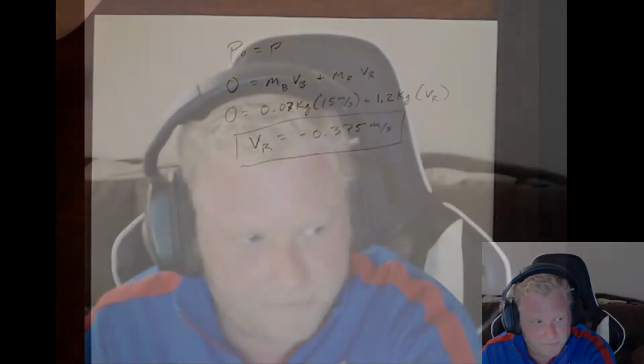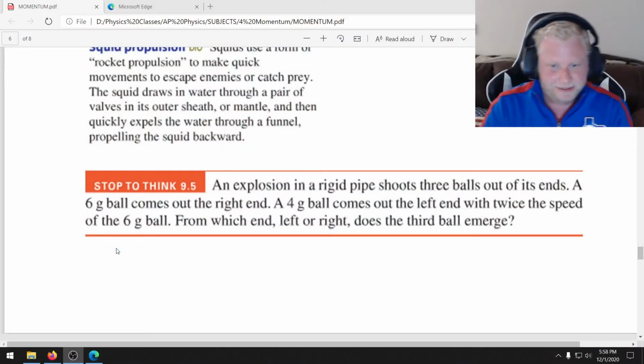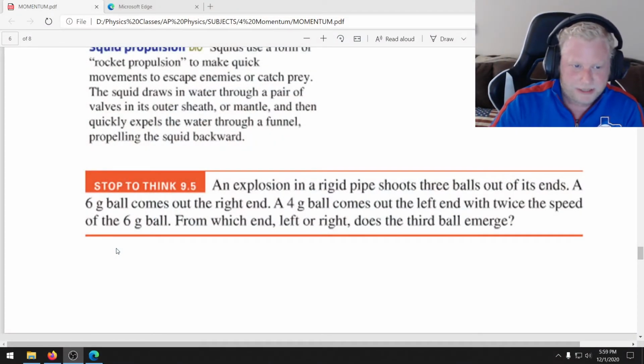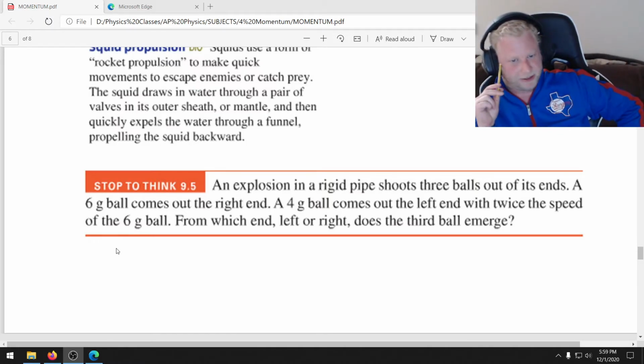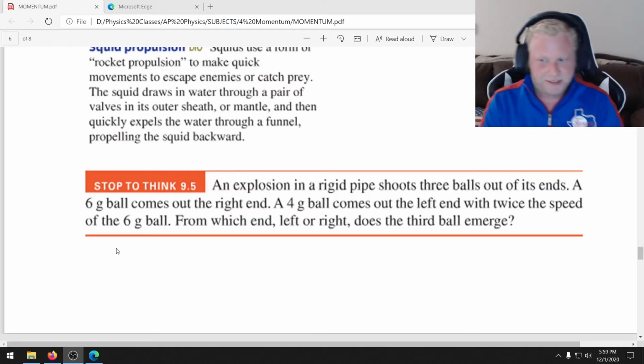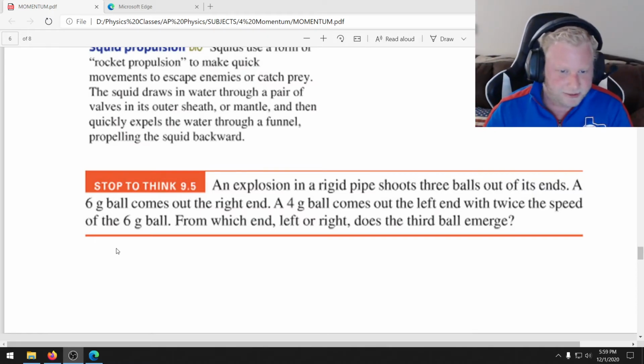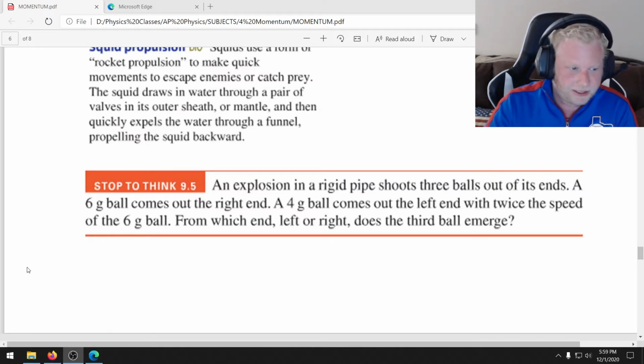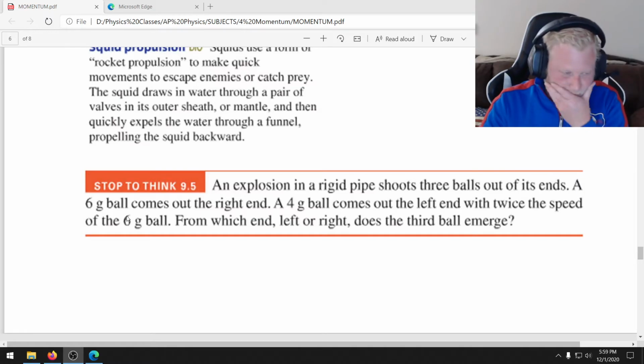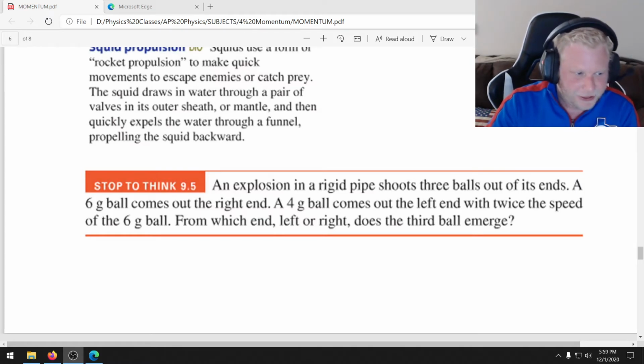So, take a look at question 9.5 and stop to think in the notes. We've got an explosion in a rigid pipe. It shoots 3 balls out of its ends. A 6-gram ball comes out of the right end. A 4-gram ball comes out of the left with twice the speed of the 6-gram. And we want to know from which end, left or right, does the third ball emerge. So go ahead, pause the video, and see if you can work that out.